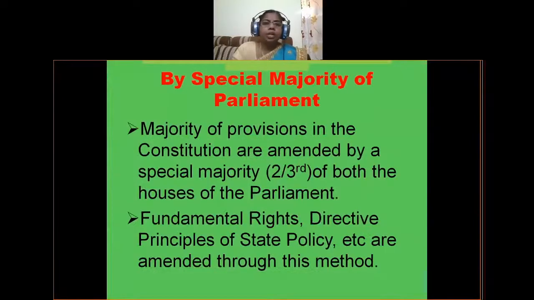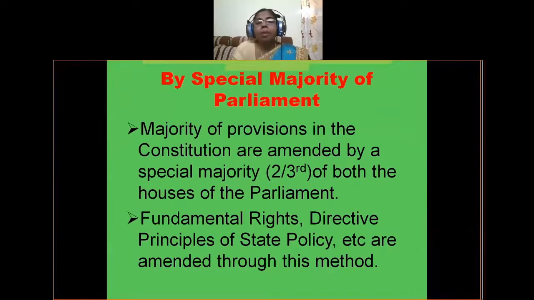Let us learn about special majority of parliament and what are the constitutional provisions that can be amended through special majority. A majority of provisions in the constitution are amended by special majority of both the houses of the parliament. So what is special majority?